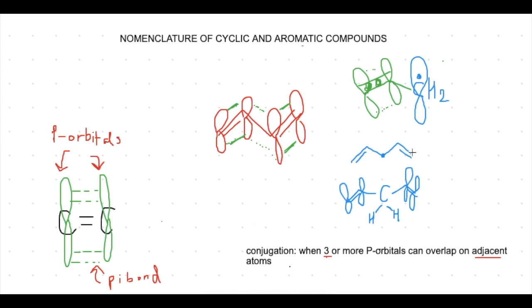Here's an example of when we don't have conjugation. So we have double bonds on the ends. There's this empty carbon in the middle that has no double bonds on it. Because there is no double bond attached on either side of this carbon, it does not count as a conjugated system. And this carbon also doesn't have any available p orbitals to overlap with the other p orbitals here. If you look at these other examples with the radical or the lone pair or the carbocation, there was always an extra orbital ready to overlap, because the carbon or the nitrogen did not have all of its electrons stuck in bonds like this carbon has here. So when we have 3 or more p orbitals overlapping on adjacent atoms, it is called a pi system.